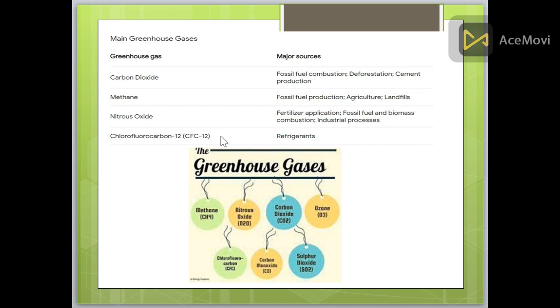Chlorofluorocarbons, CFCs, are emitted from refrigerants like cooling agents and other things. There are some other greenhouse gases besides methane, nitrous oxide and carbon dioxide: ozone, O3, chlorofluorocarbons, CFCs, carbon monoxide, and sulfur dioxide, SO2. This is the cause of acid rain and other things like that.